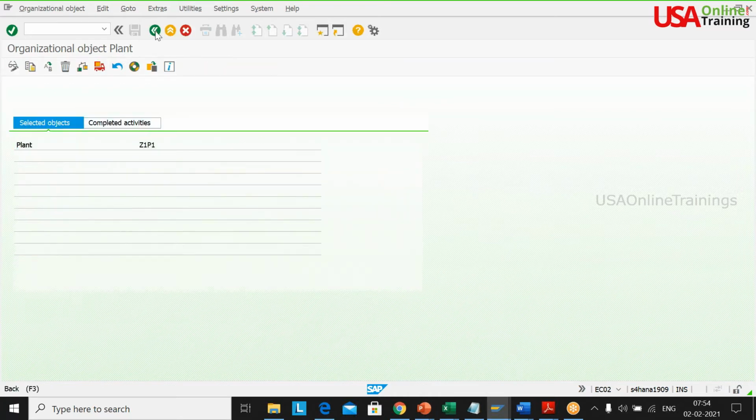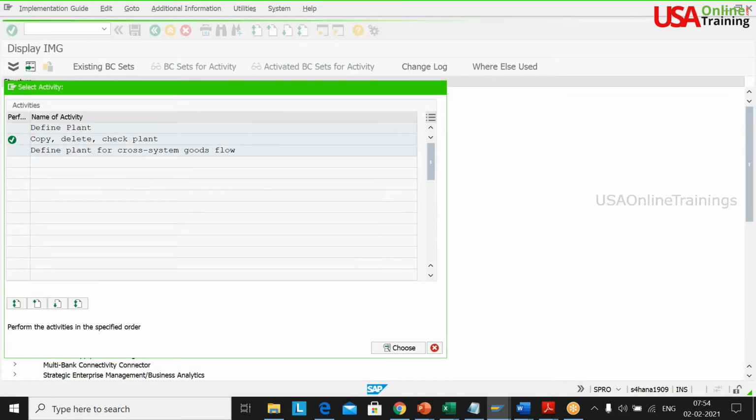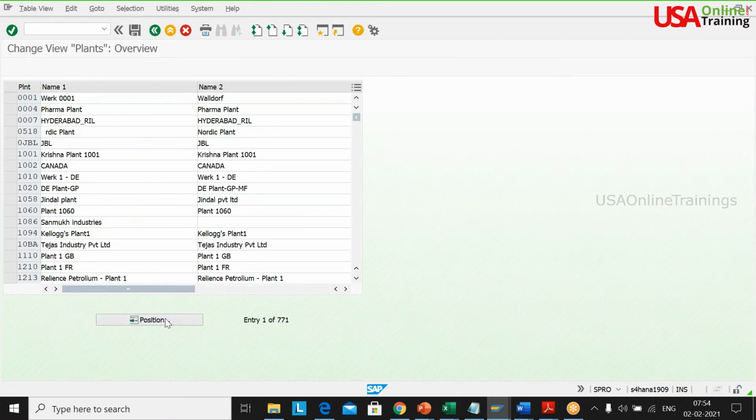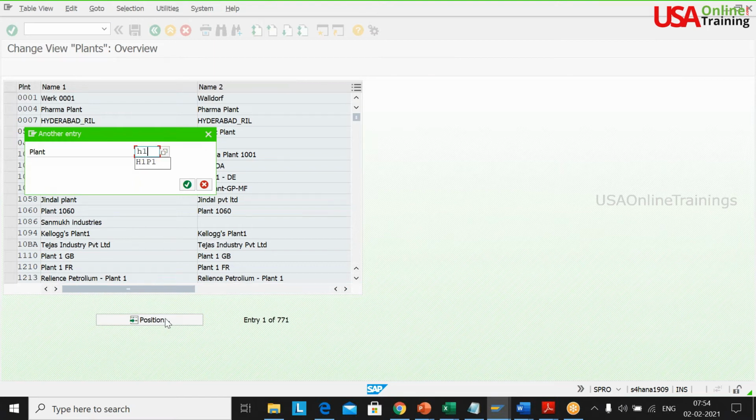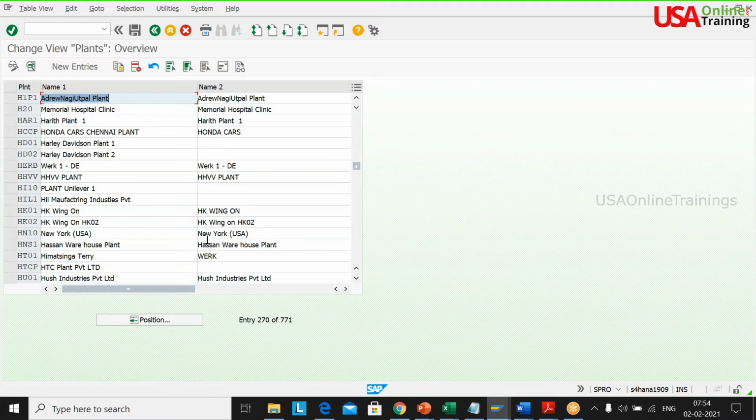Okay. Now, define plant. So H1, P1. Here, instead of my name, I'll use Noor N F, I'll keep it, and Irfan, and the other guy is Bala, and this one I'll keep it, sir.